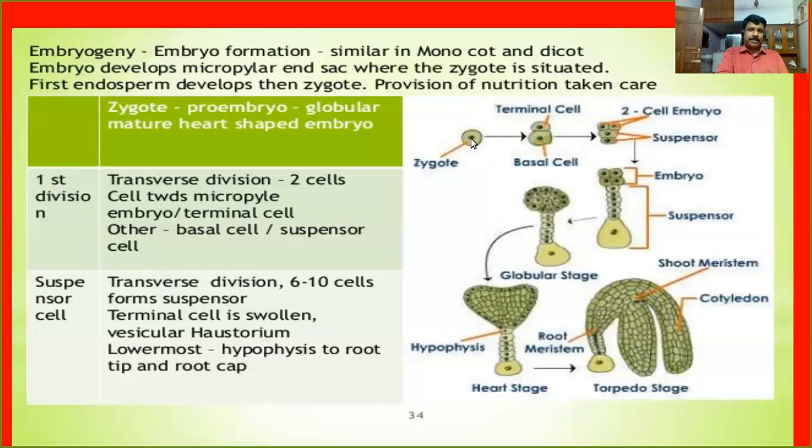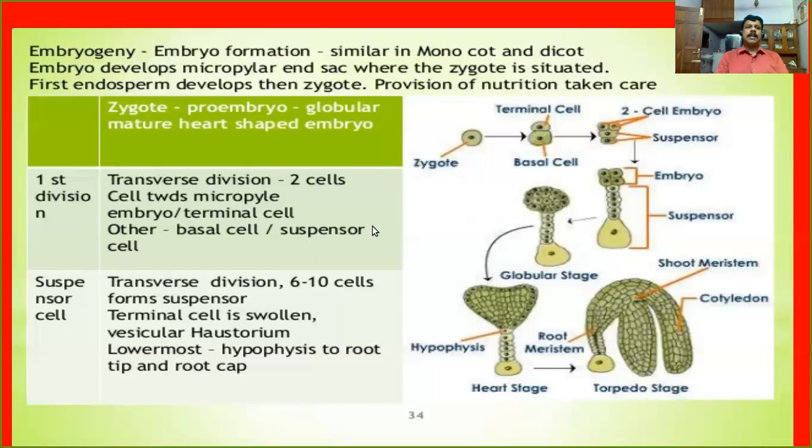You remember, especially syngamy. First of all, a transverse division occurs. As a result of the transverse division, what happened? It's converted into a two-celled structure. Towards the micropylar region, there is a small terminal cell and a large basal cell. This is the basal cell and this is the terminal cell. The basal cell is otherwise called the suspensor cell. Is it clear?